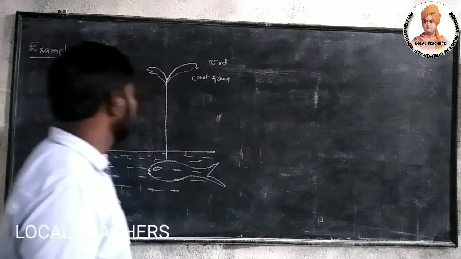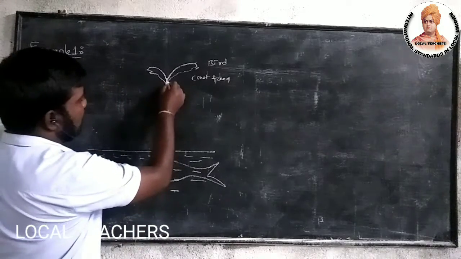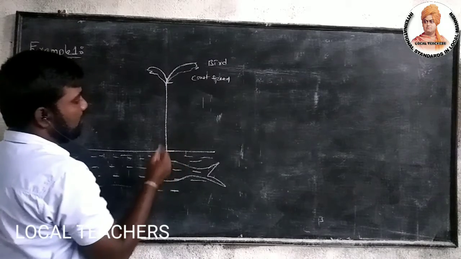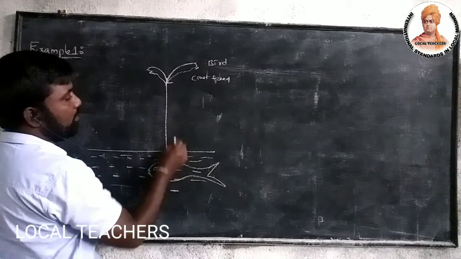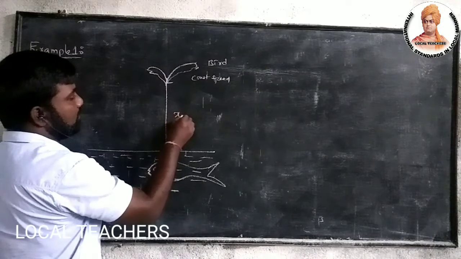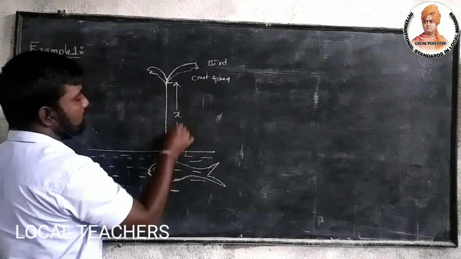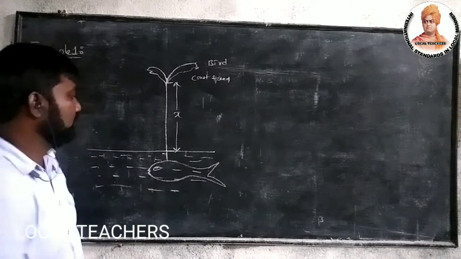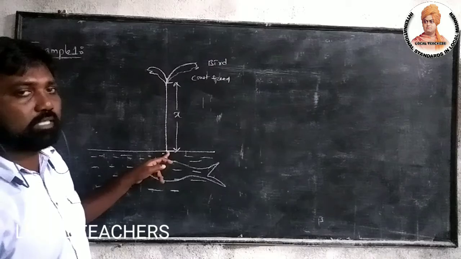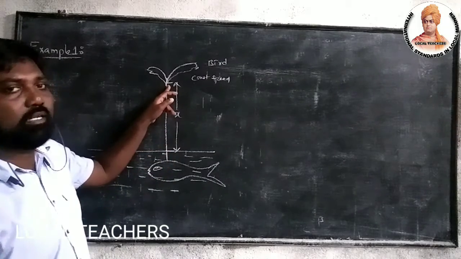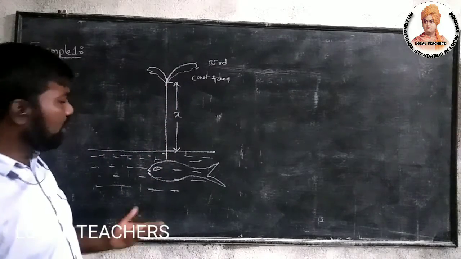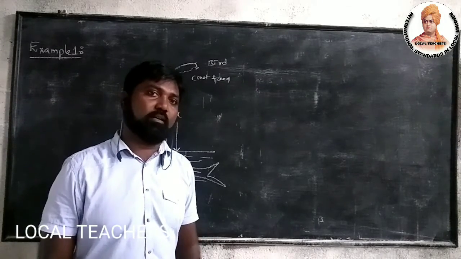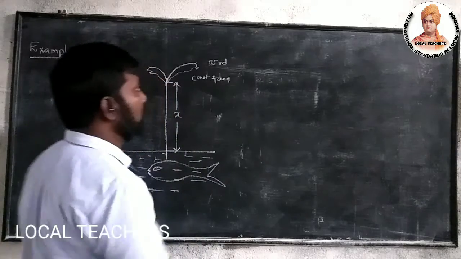Let us see. So I am considering the distance or height of the bird from the surface of the pond as x. Okay, so the distance from the surface of the pond to the bird, I consider x. So I know the derivative formula for this plane mirror.